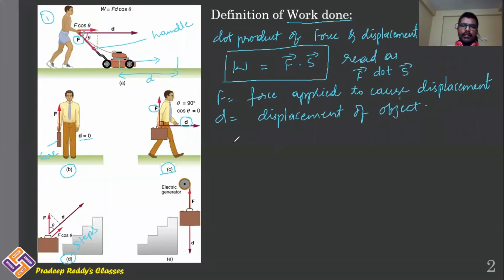As we know, dot product A bar dot B bar is equal to A magnitude B magnitude into cos theta. We will be using the same relation in this case also.